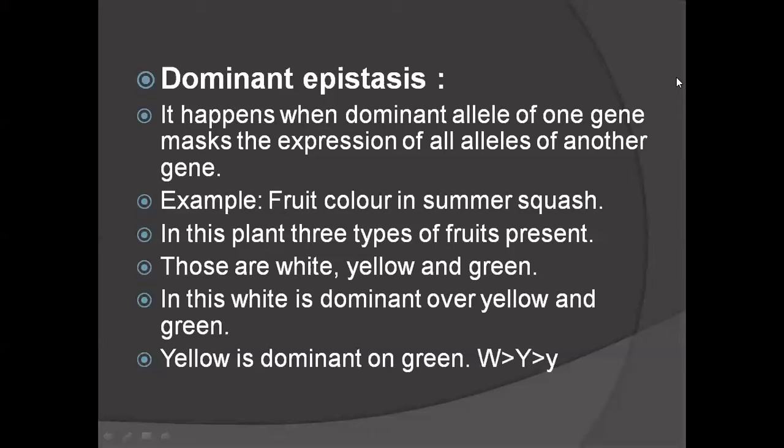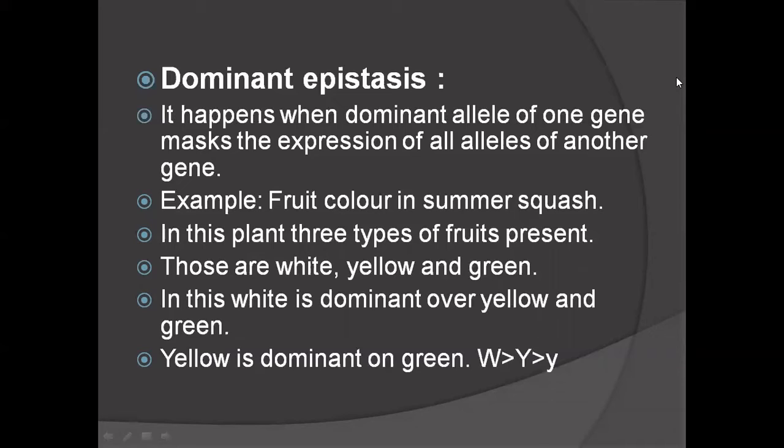Every gene has alleles, one dominant and one recessive. So here one allele of one gene is masking the expression of another allele of another gene.